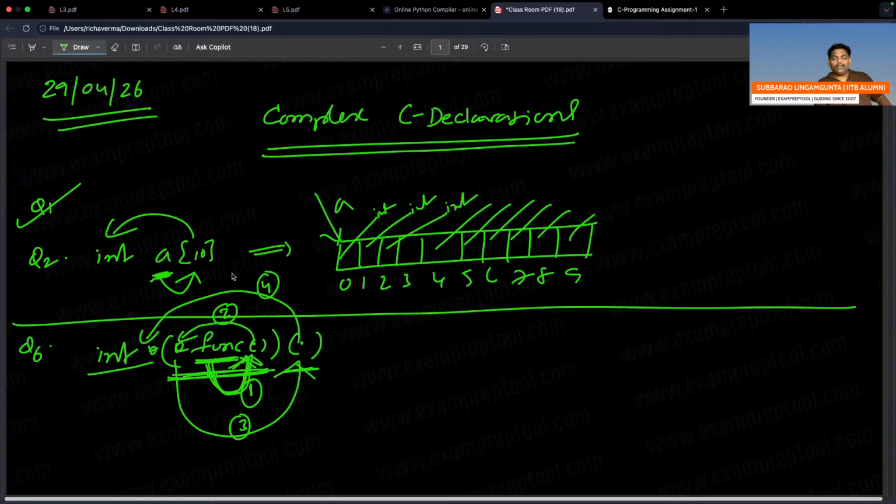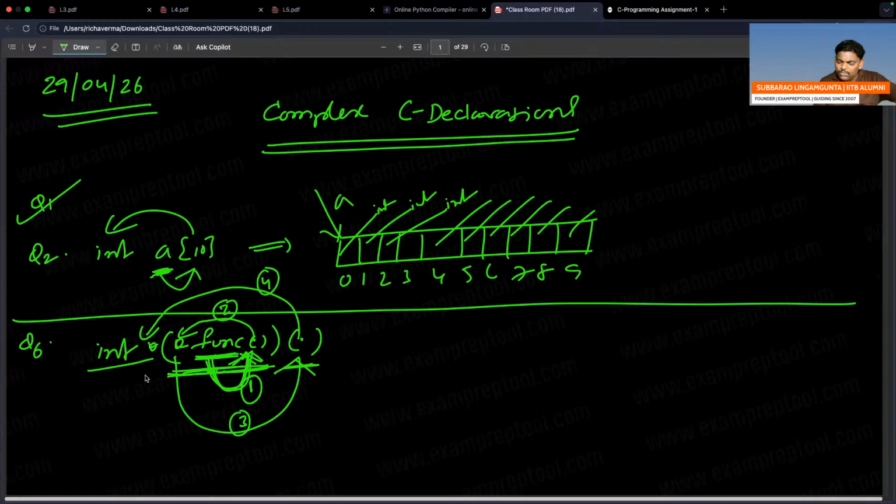What is the meaning? What do you want to say finally? Function C is a function which doesn't take anything, but finally it returns a pointer. What is that pointer? That pointer is pointing to a function. Finally, this pointer is pointing to a function, right? This second function, whatever is there, doesn't take anything, but finally that function returns an integer pointer. So I have given the numbers also, you can write it the same way.